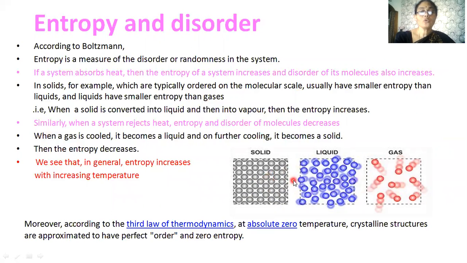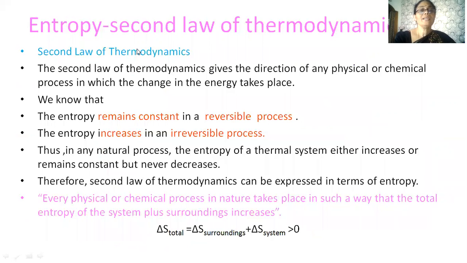That means the entropy decreases. In general, entropy increases with increase of temperature. Moreover, according to the third law of thermodynamics, at absolute zero temperature, crystalline structures are approximated to have perfect order and zero entropy.